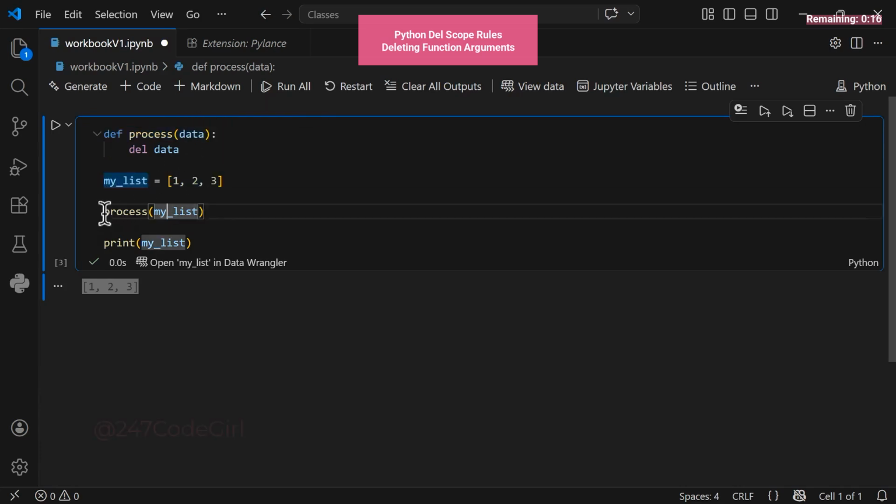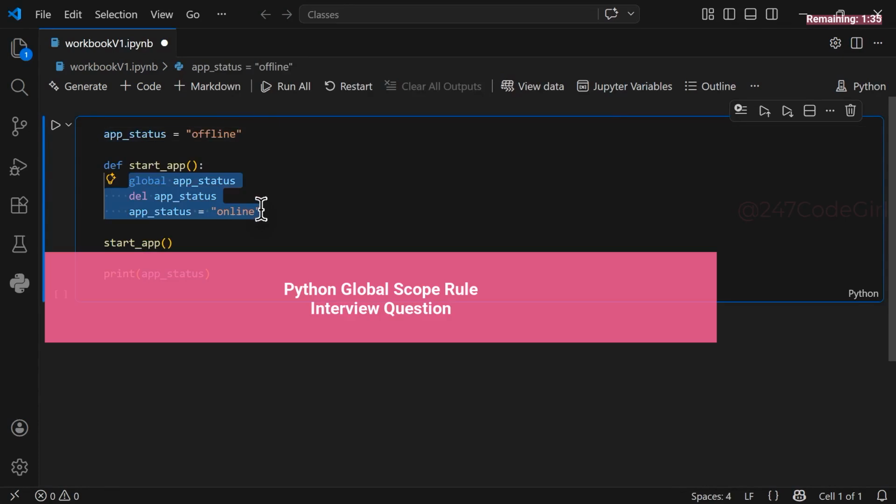When we called the function and passed MyList into the argument, the local data variable essentially became a temporary pointer to that list. The delete keyword simply cut the connection for that specific local name. It never reached out to modify the actual list living outside the function, and that is why your data is safe and sound. What do you think happens when we run these lines of code?